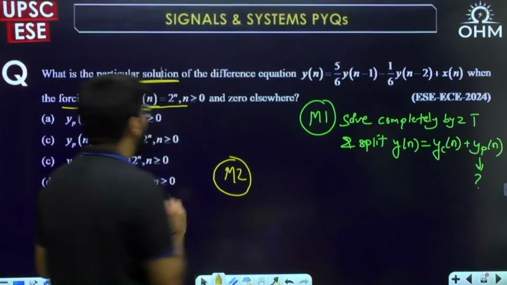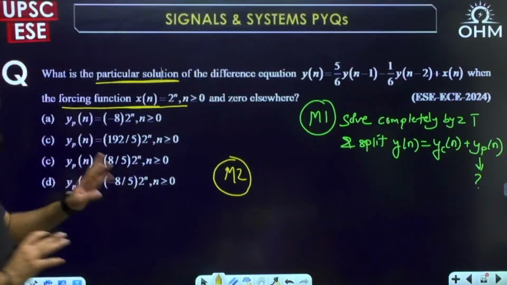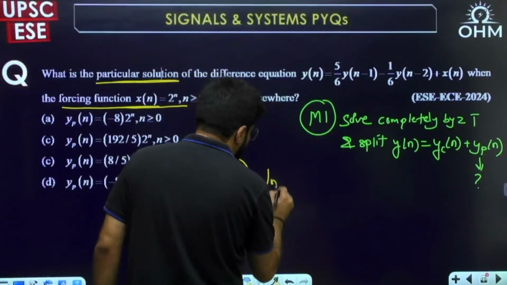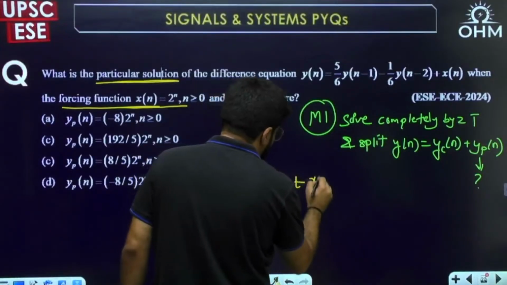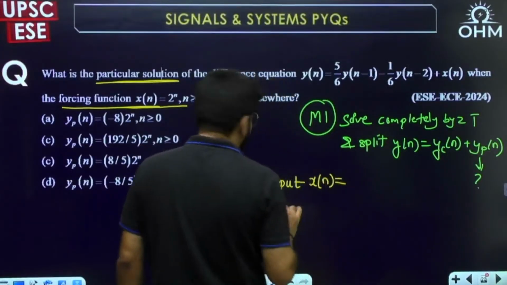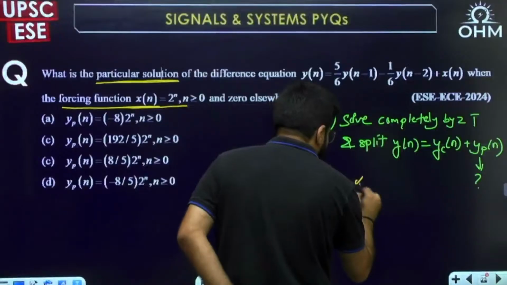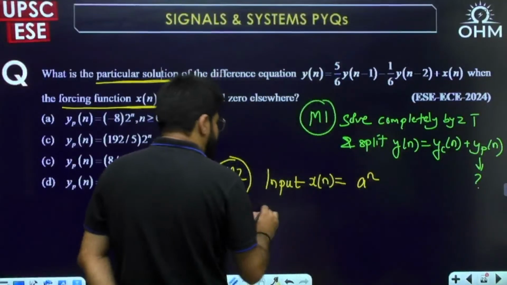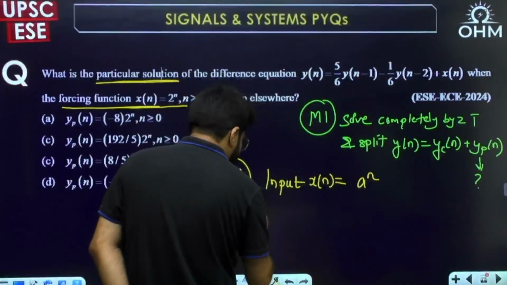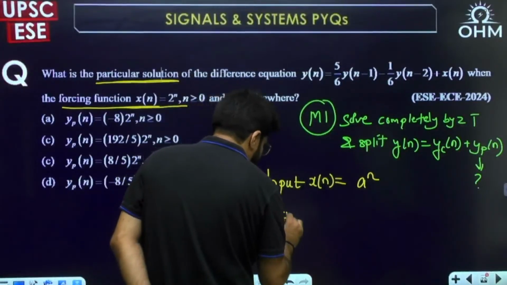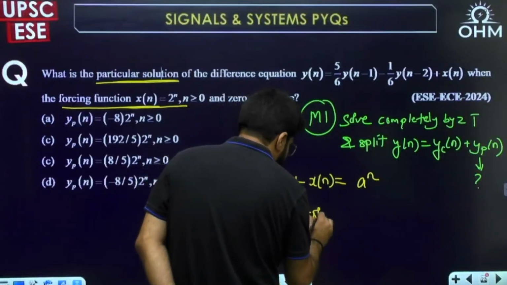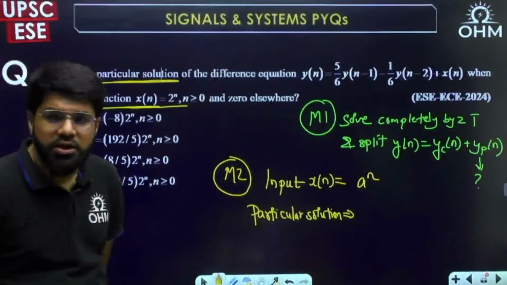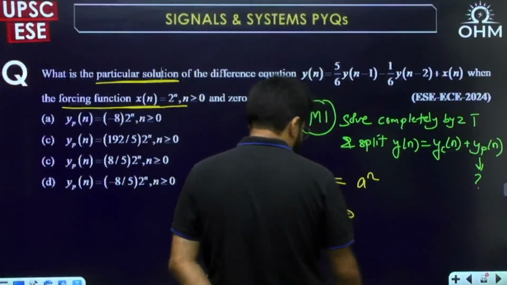See, for an LTI system, whenever the input is of some form alpha power n or a power n, how is the particular solution given?